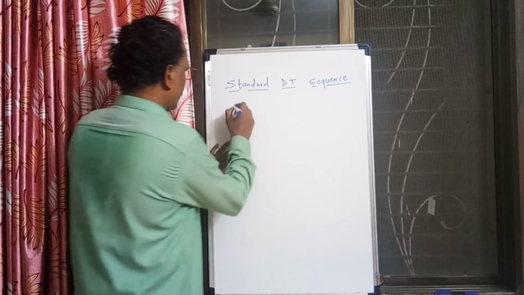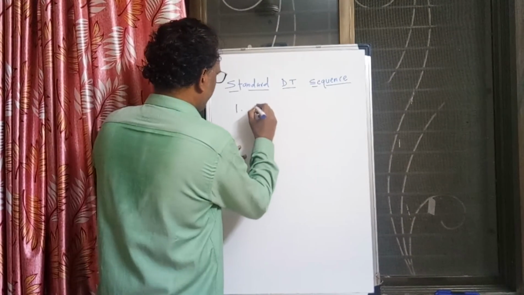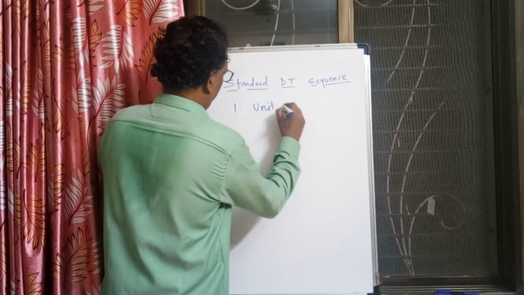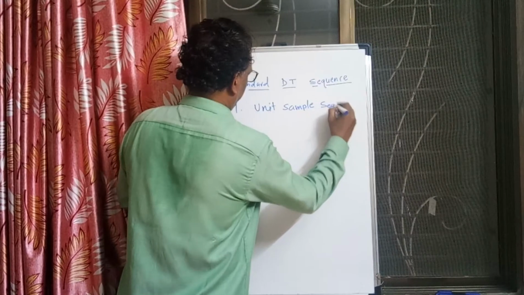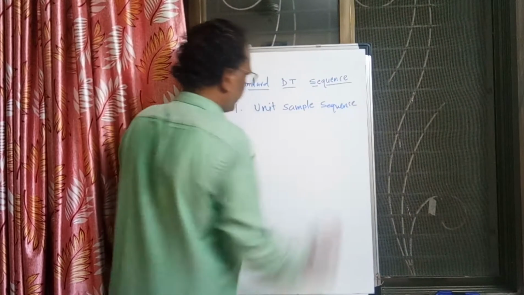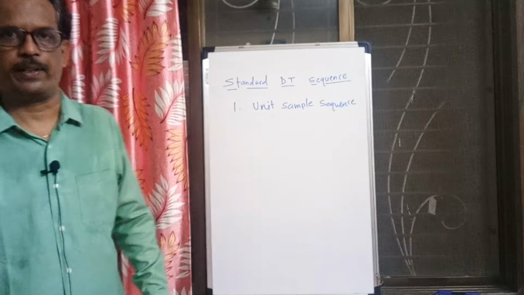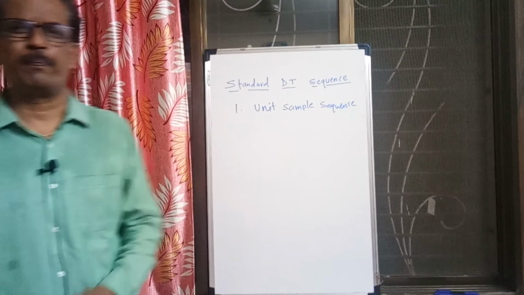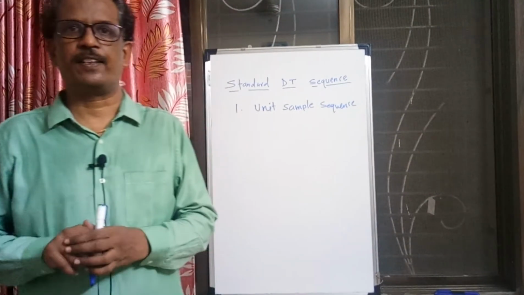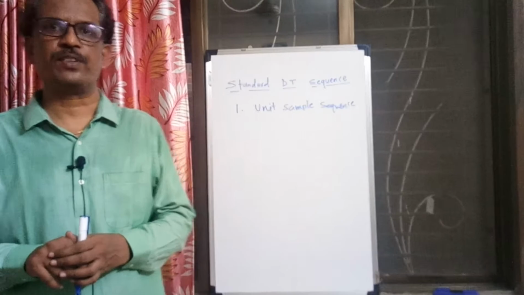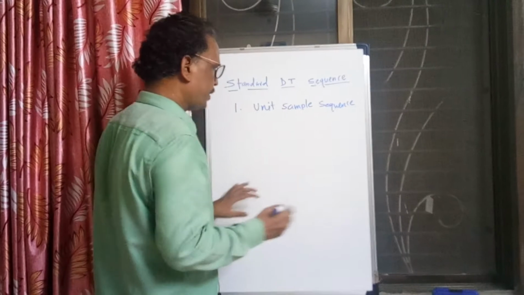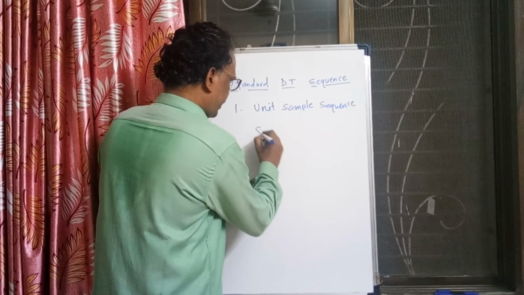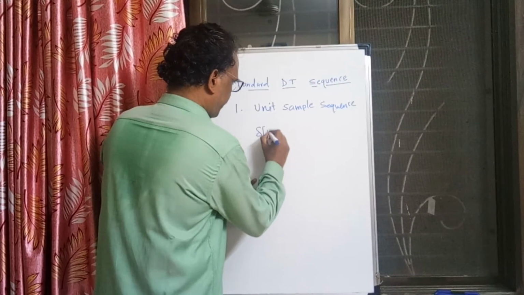Okay, so the first standard signal is the unit sample sequence. The word sequence is used since it is a discrete time case we are talking about. The basic signal in signals and systems or signal processing is the unit sample signal, which is represented by del of n.